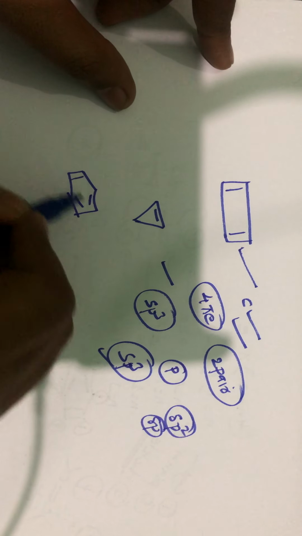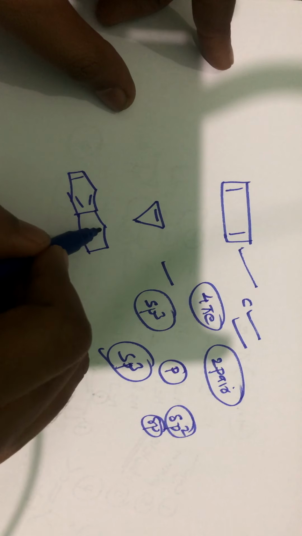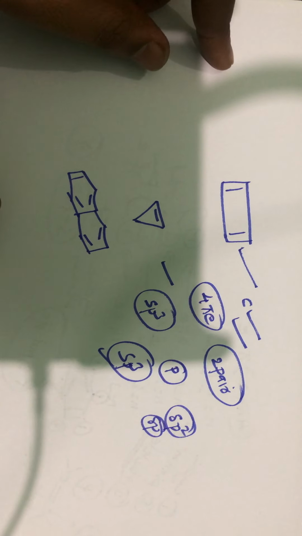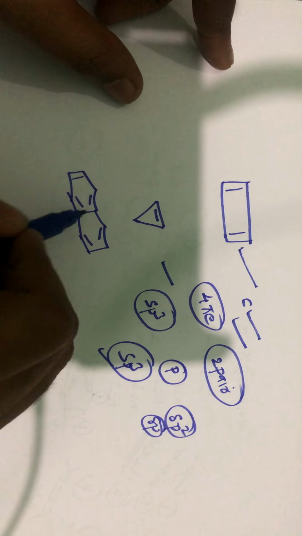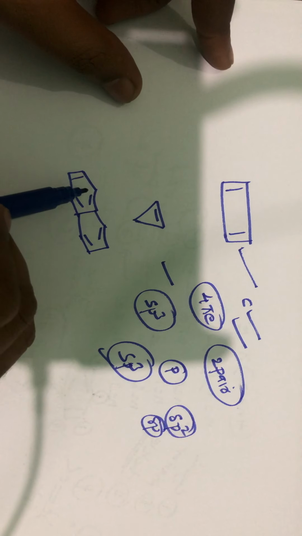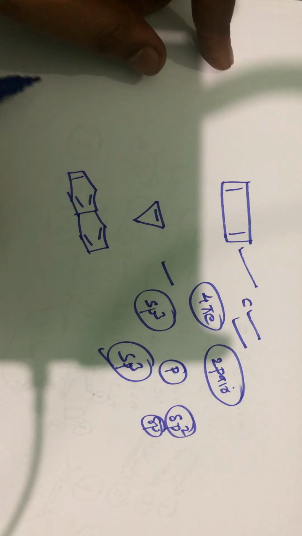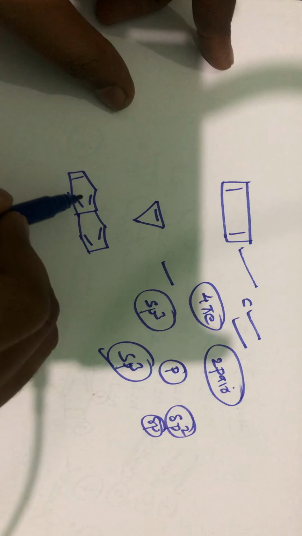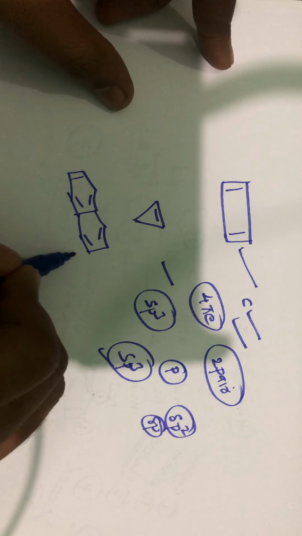Let's take an example. Now, is it cyclic? Yes, it is cyclic. Is it planar? Yes, it is planar. All the carbon atoms have one unhybridized p orbital because the hybridization of carbon is sp2. Now let us see how many pi electrons it has: 2, 4, 6, 8, 10 pi electrons.